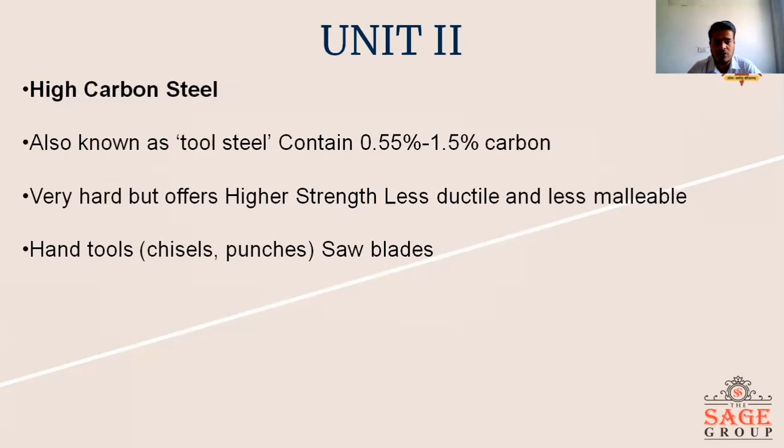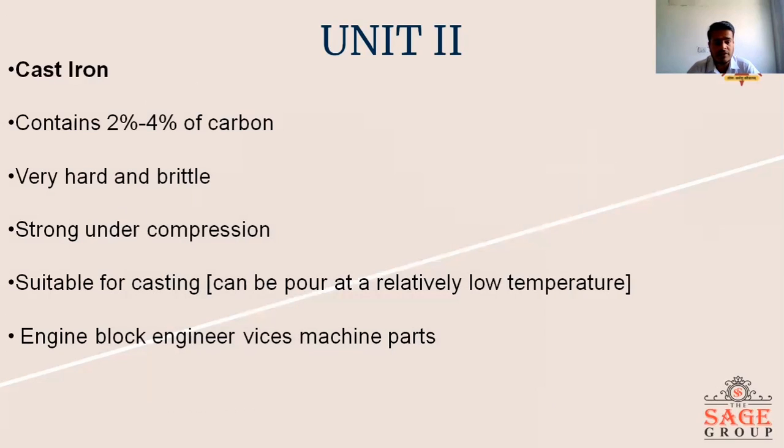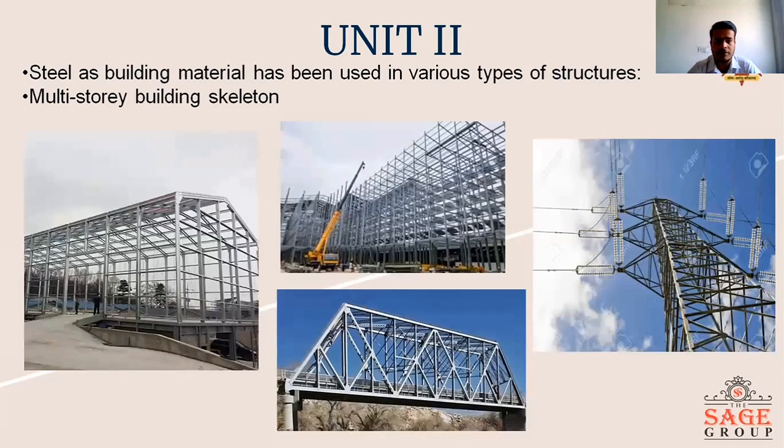It is also known as tool steel, which contains 0.55 to 1.5% carbon. It is very hard and offers high strength but is less ductile and less malleable, and is used in chisels, punches, and saw blades. Cast iron contains 2 to 4% carbon and is very hard and brittle in nature. It withstands strong compression loads, is suitable for casting of metals, and is mainly used in engine blocks, engineering works, and machine parts.